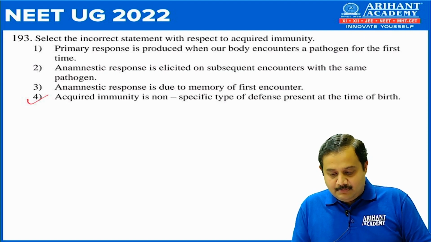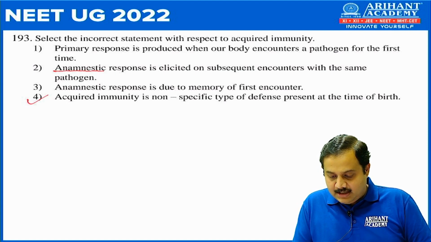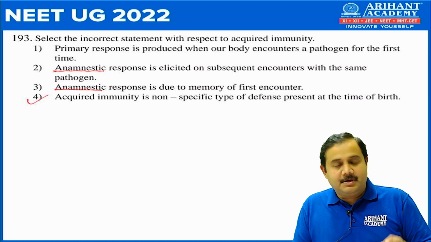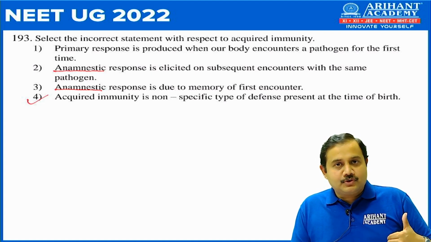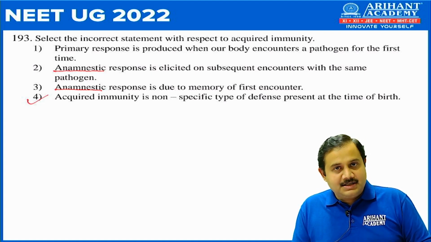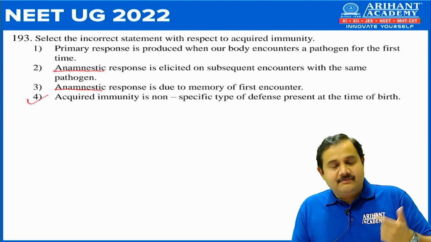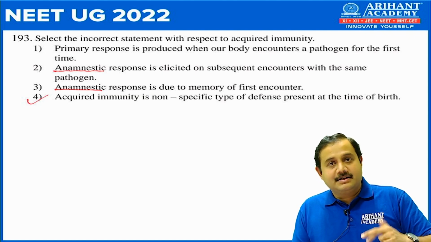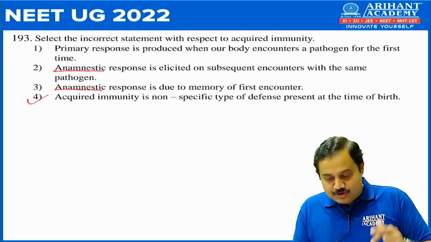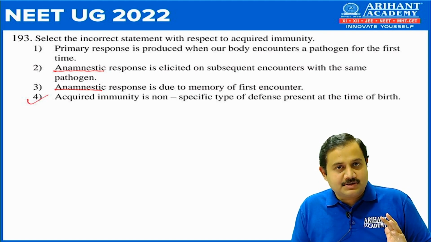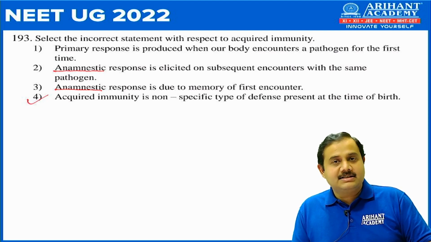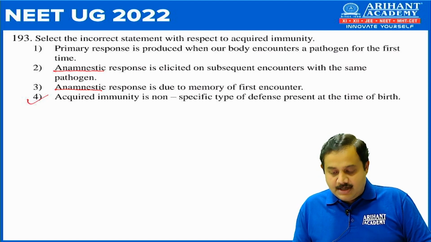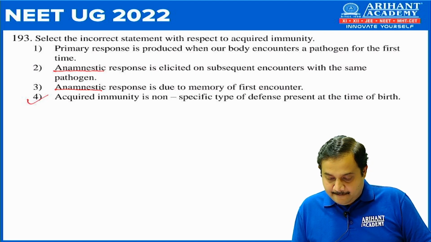The options number 2 and 3, they have written anamnestic response. Remember, anamnestic response is nothing but secondary immune response. So first time when you are exposed to a pathogen, it is primary response. Second time, when the same pathogen enters, it gives a secondary immune response, also known as anamnestic response. So statements 1, 2, 3 are correct, and incorrect is number 4. That is, acquired immunity is non-specific.